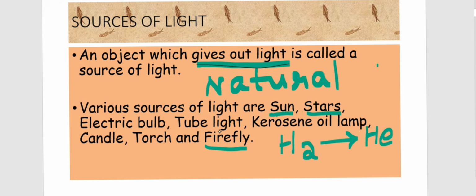What about the firefly? The firefly has a specific enzyme named luciferase. This enzyme is able to give light. The process by which it produces light, because it is a biological mechanism, is called bioluminescence. So sun, star and firefly are the examples coming under natural. The remaining everything comes under artificial sources of light.